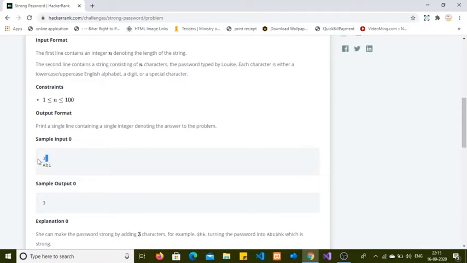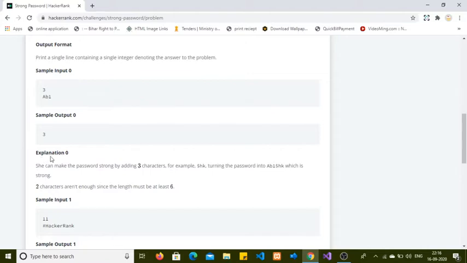Like you may see here, the length of the string is given as 3, and the password is AB1. The first criterion is that the length of the password must be at least 6 characters. So here only 3 characters are given, so we are returning 3 characters missing. We can go through this explanation also. She can make the password strong by adding 3 characters.